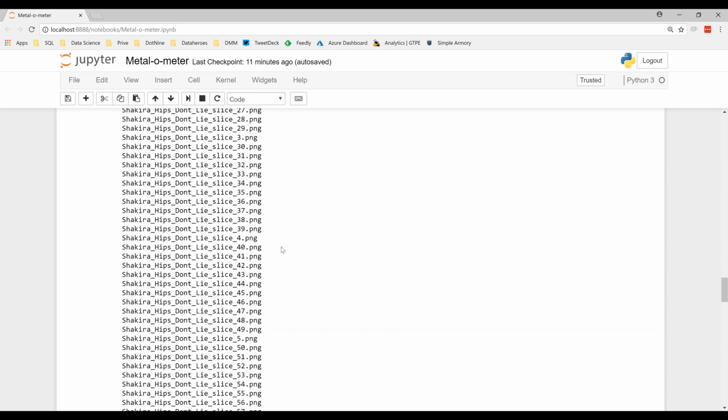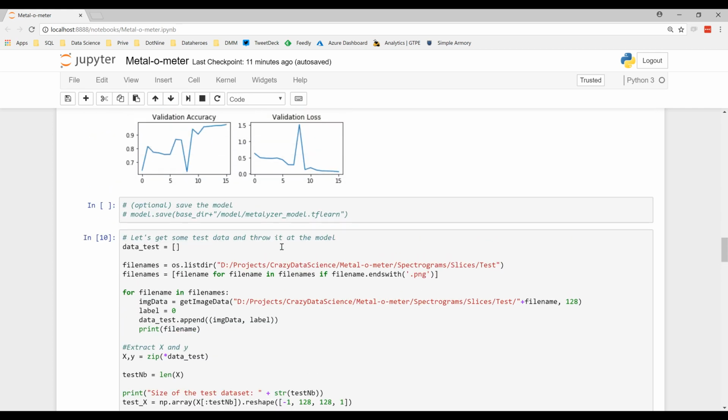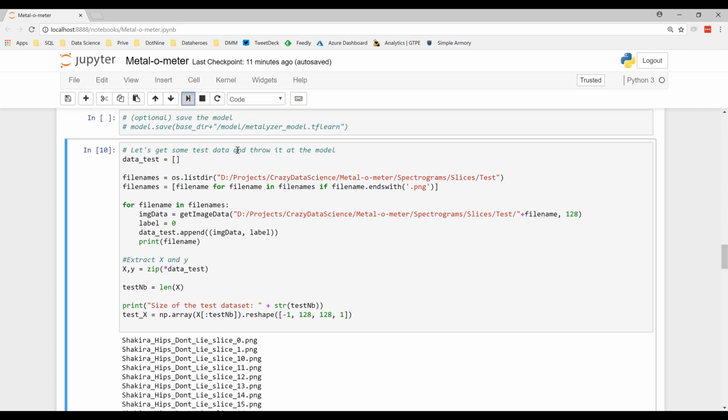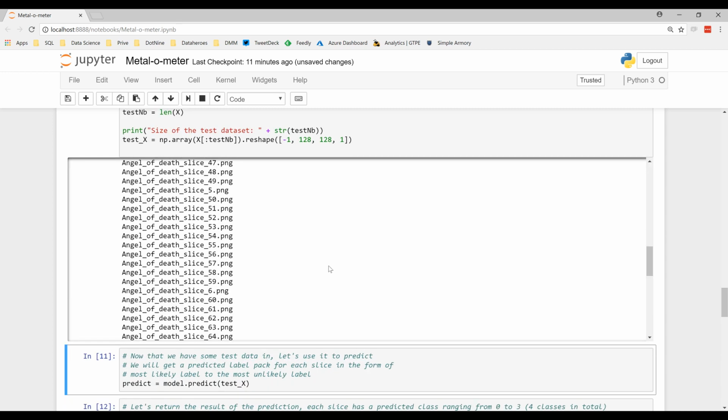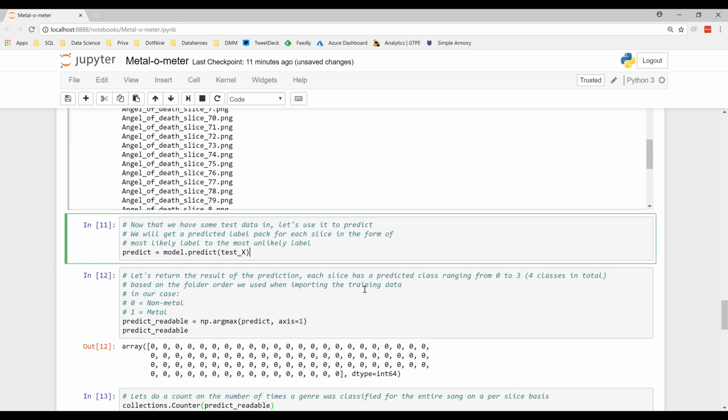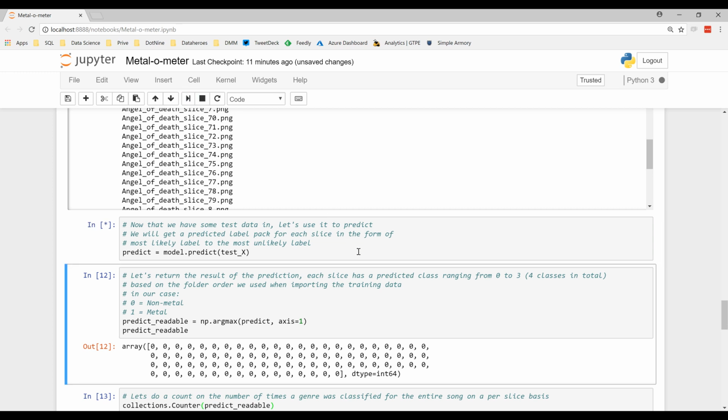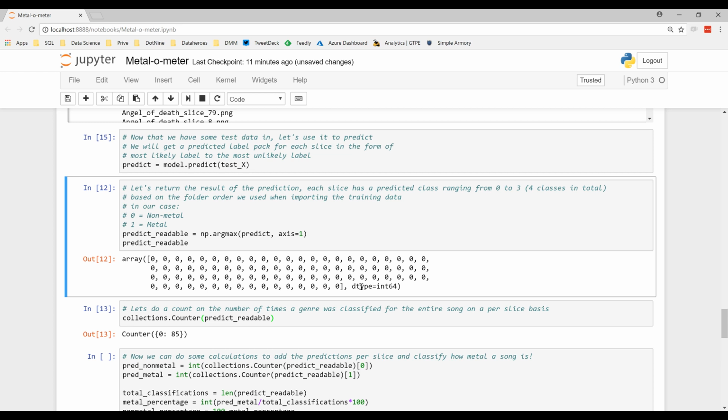In this case, I'm going to read in all the slices again, because we do not want the Shakira slices there. Here you go, all the Angel of Death slices. We're going to predict each and every slice. It's rather quick. And let's again look at these numbers. Remember, if it's a 0, it's not metal. If it's a 1, the slice has been classified as metal.